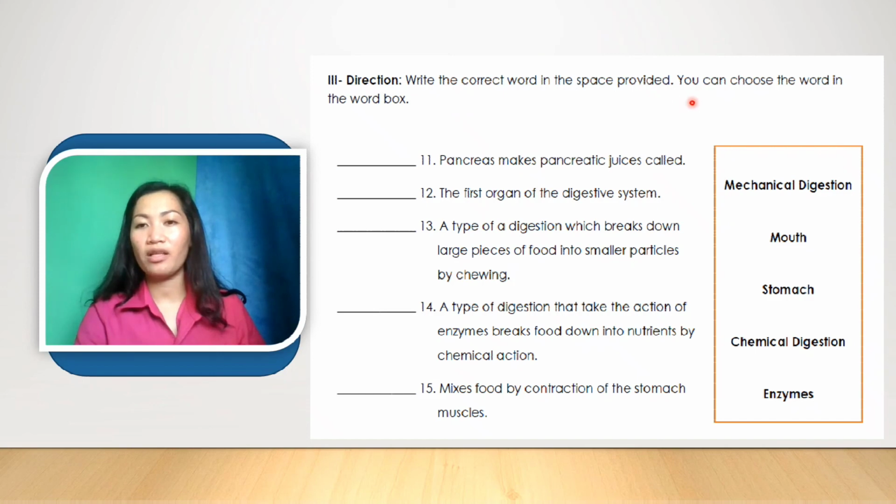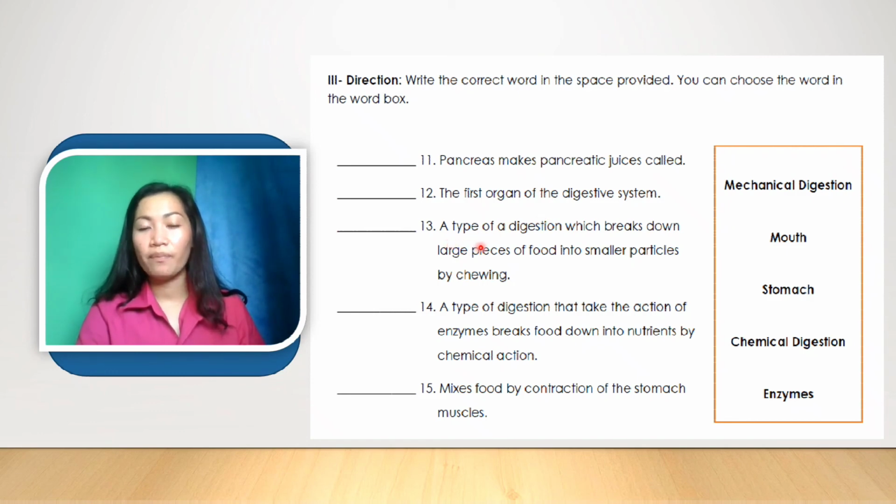And for the third part of your worksheet, you have to write the correct word in the space provided, and you can choose the word in this word box. So we have the mechanical digestion, the mouth, the stomach, the chemical digestion, and the enzymes. Okay, for 11, the pancreas makes pancreatic juice called, what do you call that one? Number 12, this is the first organ of the digestive system, the part where we can chew our food.